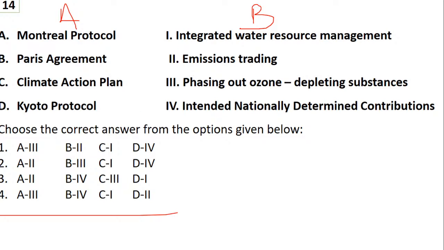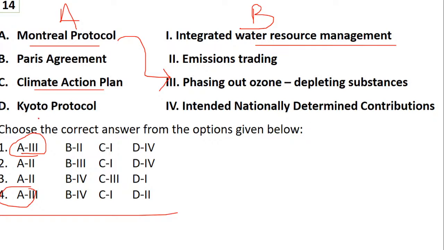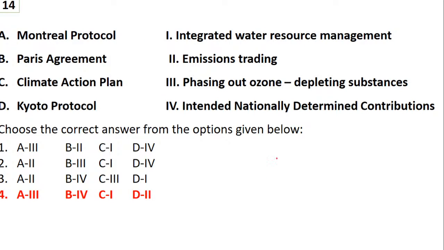Okay, yes, very good. If you see Montreal Protocol, we know it is ozone depletion. But 3 is at A also and B 4 also, so you need to see everything. Paris Agreement is intended nationally determined contributions. Climate Action Plan is water resource management. Kyoto Protocol is emission trading. So in that sense, option D, that is option number 4, is right. This is your first answer, and I hope you are very clear with the two answers.